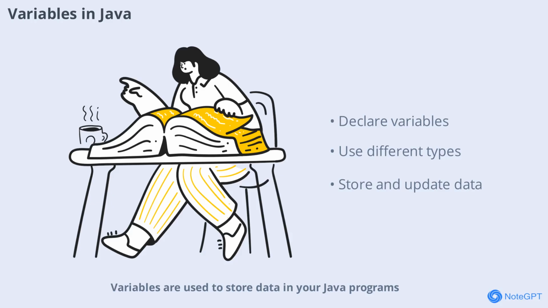Variables are used to store data in your Java programs. You'll declare variables with a specific type, such as int for integers or String for text. Understanding how to use variables allows you to store, update, and manipulate information as your program runs. This is a fundamental skill that you'll use in every Java project.